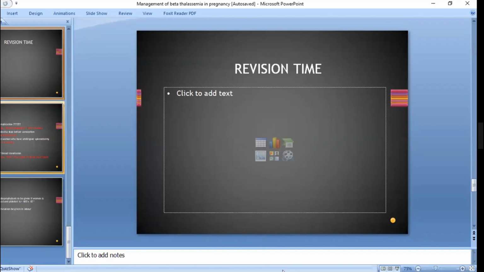Yes, we need a multidisciplinary approach. Why not an obstetrician? We need a senior obstetrician and we need a senior midwife, both of them.